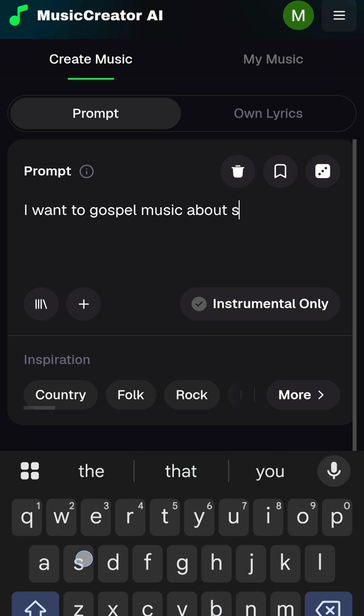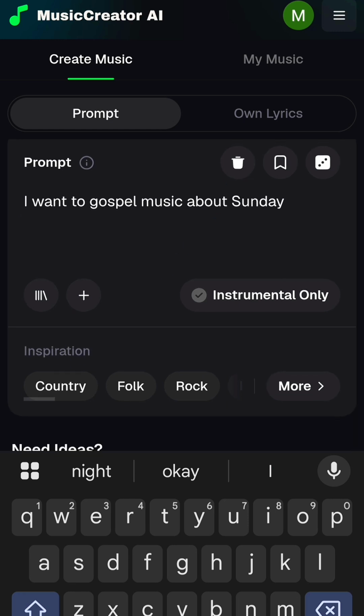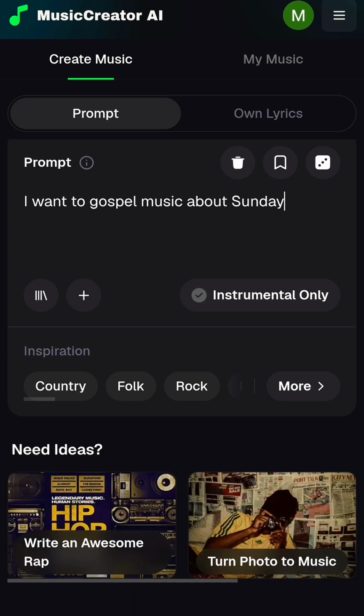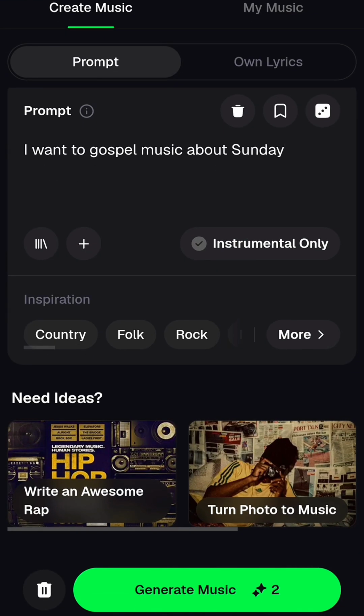I am not a Christian, so I don't know, but I just want to use this as an example. And you select your music. You select country. I don't know. Just put it, maybe I want music for about Sunday worship. Then after that, you click on create music here.